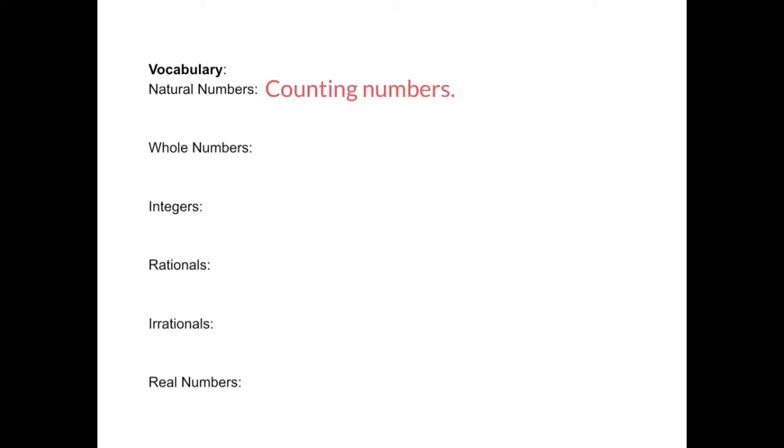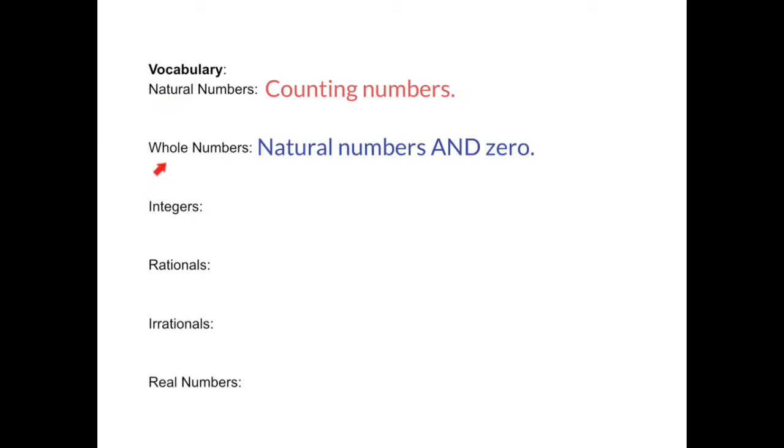Our first vocabulary term is natural numbers. These are also referred to as counting numbers because when you were first learning to count things as a baby, you started with the number 1, 2, 3, 4, and so on from there. They're called natural numbers because these are the numbers you can find in nature, starting with the number 1.